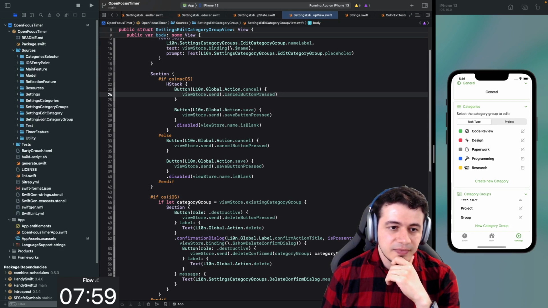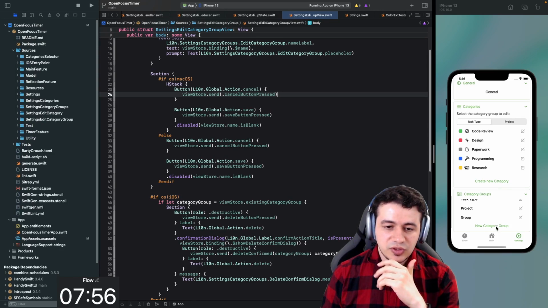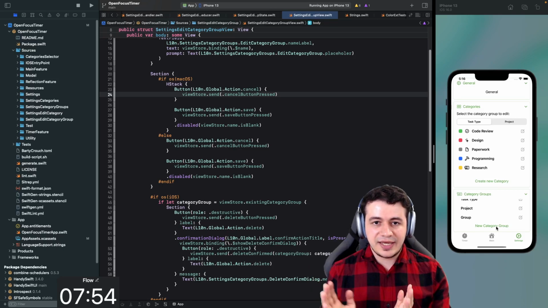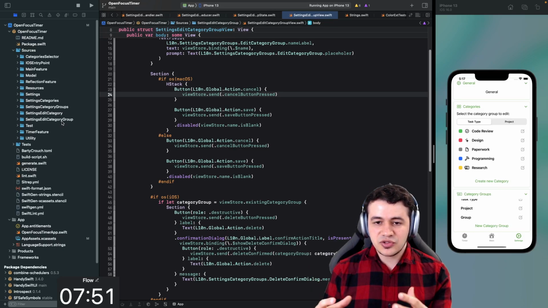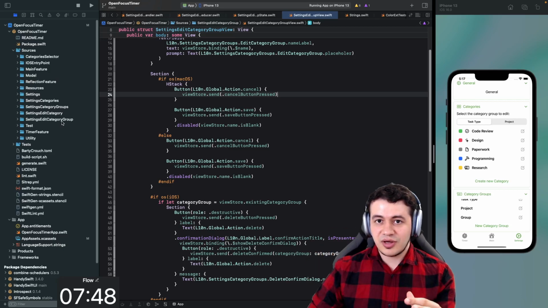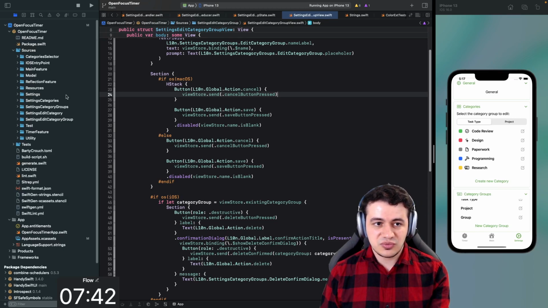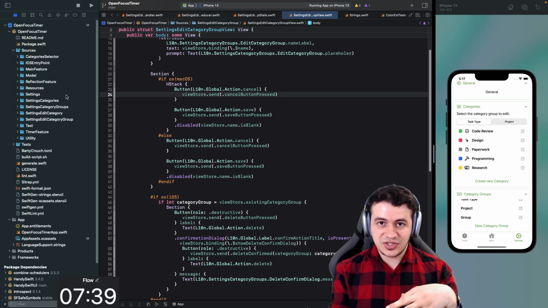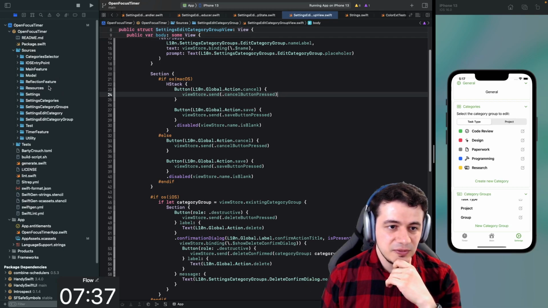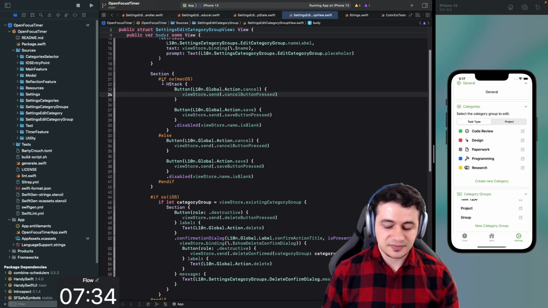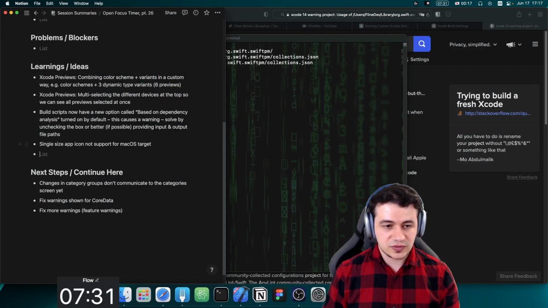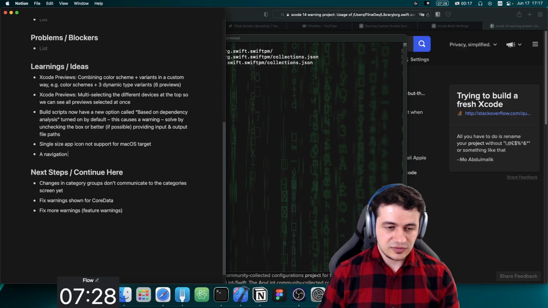So basically, the question is, what is the common ancestor of these two things? And unfortunately, we don't have a navigation graph kind of thing. Maybe that's an app that somebody should work on, for a TCA architecture, which I'm using here, to have a graph that shows you the navigation stack, how everything is connected together. I think that's a really cool idea, actually. Let me write that down. I think I had that once already. A navigation graph for TCA, for visual analysis, basically.